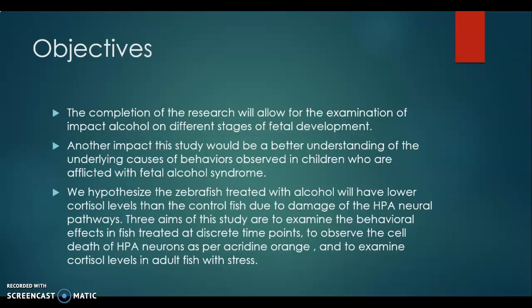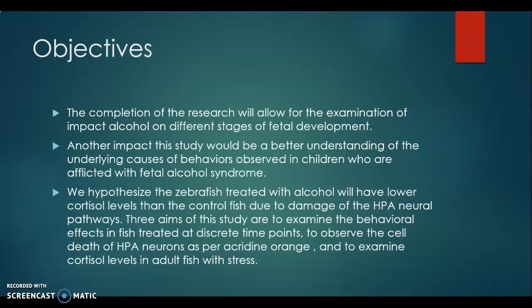So our hypothesis was that the zebrafish treated with alcohol will have a lower cortisol level than the control fish due to the damage to the HPA neural pathways. So these fish will be less anxious, and this could explain deviance in kids potentially with fetal alcohol syndrome. The three aims of this study are to examine the behavioral effects of the fish treated at discrete time points, to observe the cell death of the HPA neurons with acridine orange, and to examine the cortisol levels in adult fish with stress.